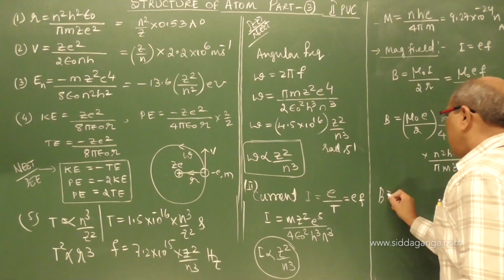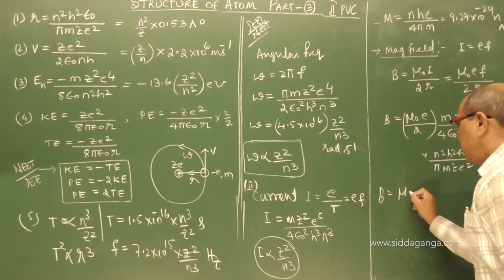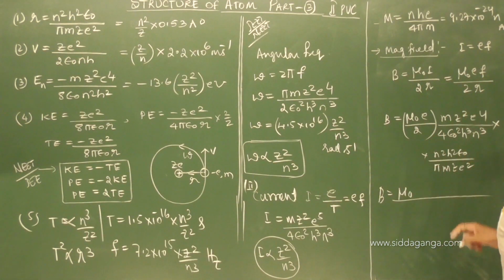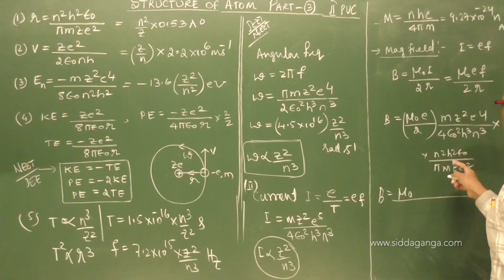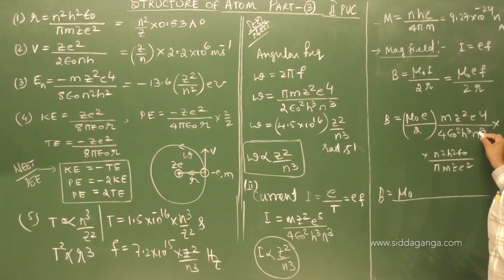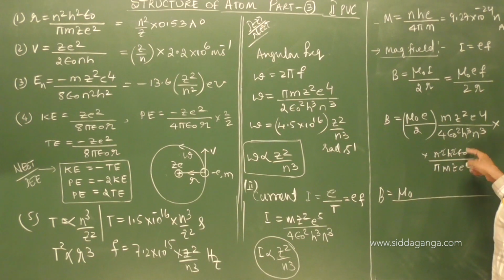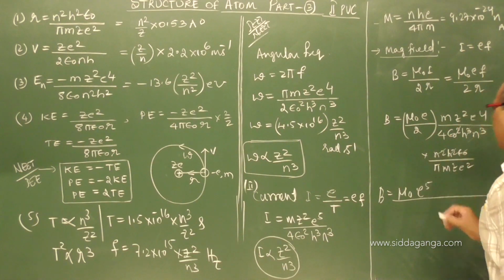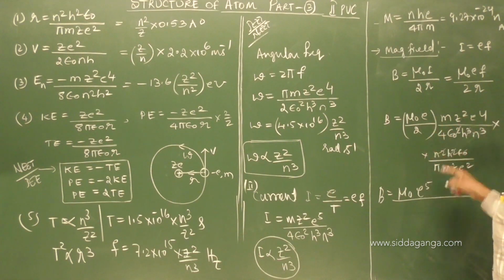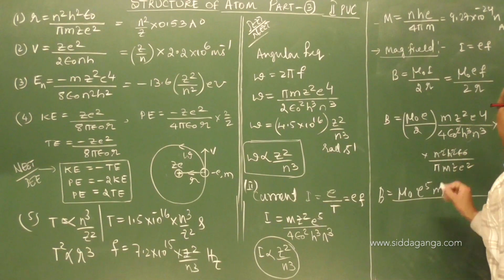If you simplify, mu naught stays as it is. The n square in the numerator cancels with the n square in the denominator. Epsilon naught cancels. Mu naught E remains, e power 4 becomes e power 5. E power 5, m remains as it is.